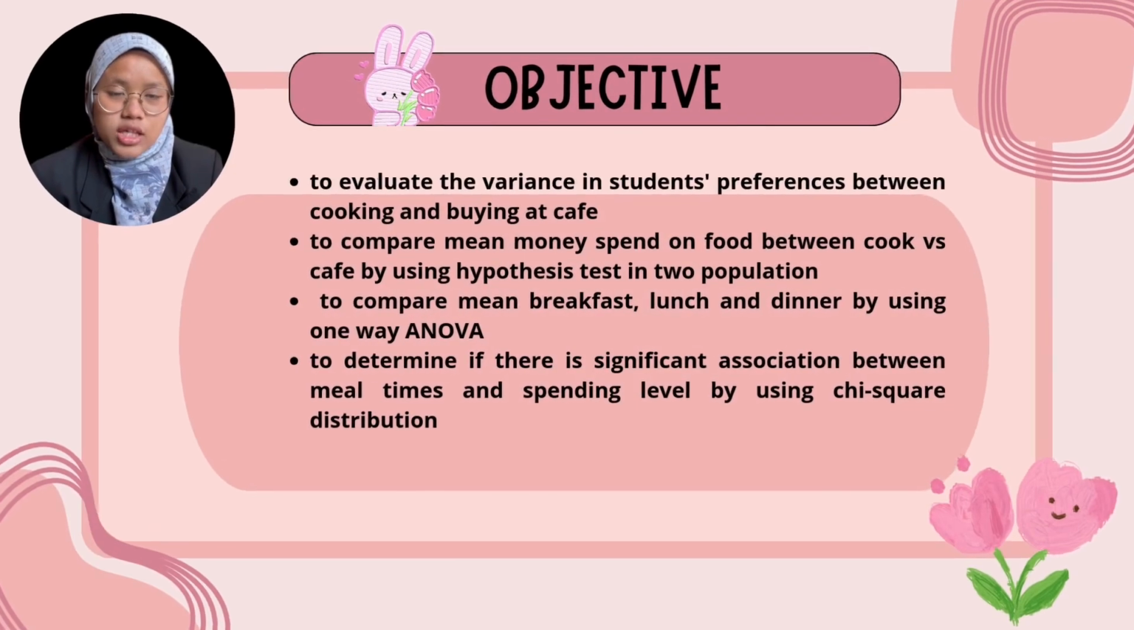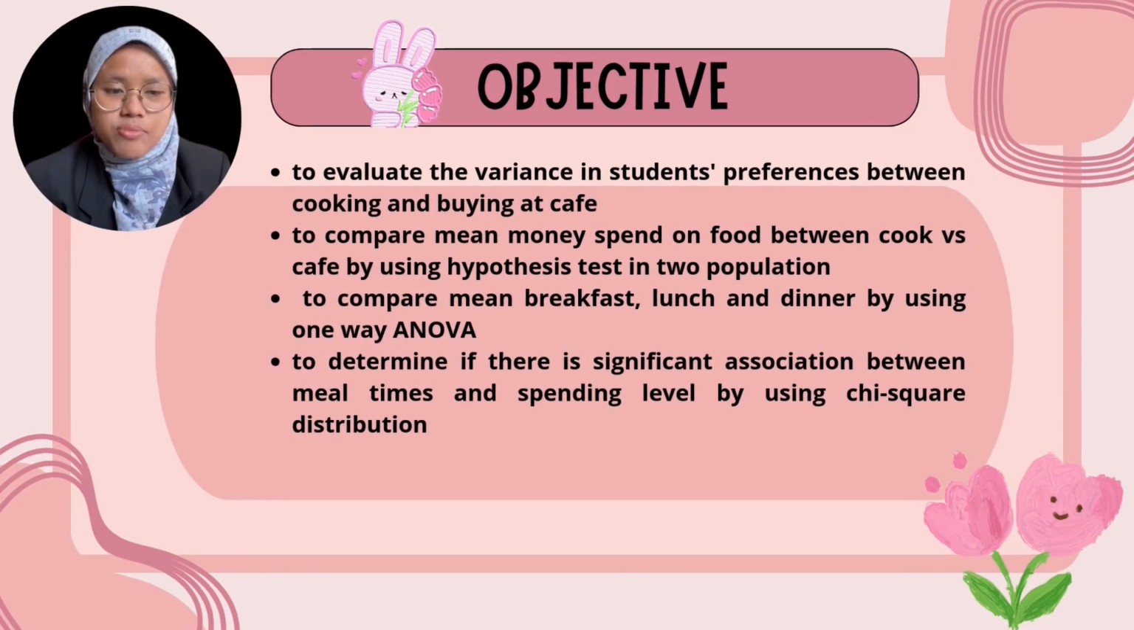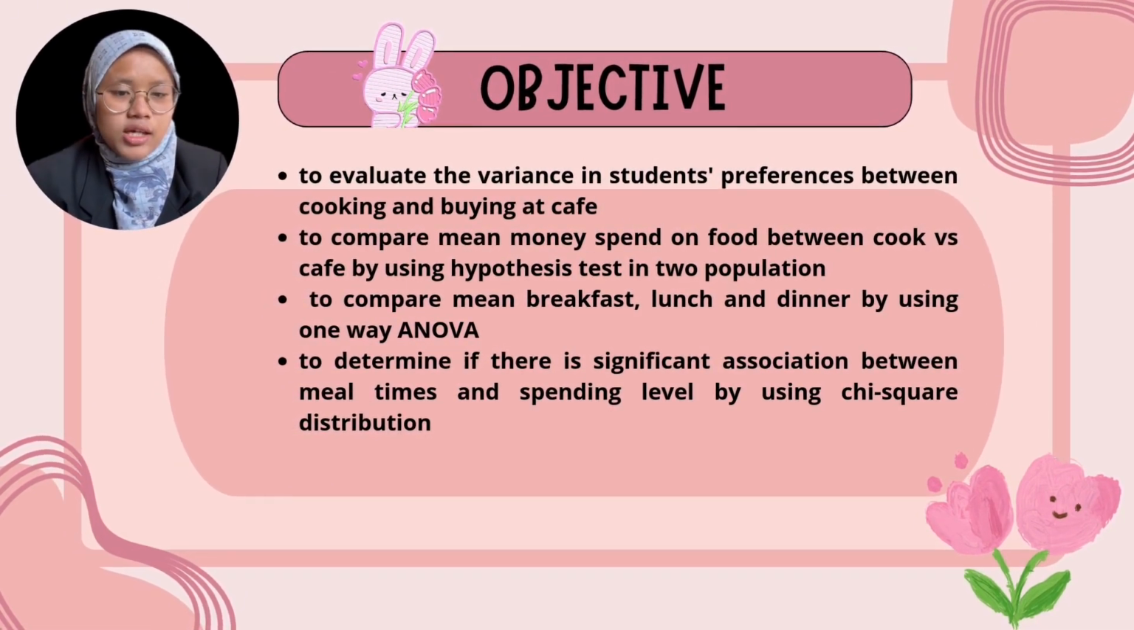This is our objective: to evaluate the variance in students' preference between cooking and buying at cafe; to compare mean money spent on food between cook versus cafe by using hypothesis tests in two populations; to compare mean breakfast, lunch and dinner by using one-way ANOVA; and the last, to determine if there is a significant association between meal times and spending level by using chi-square distribution.